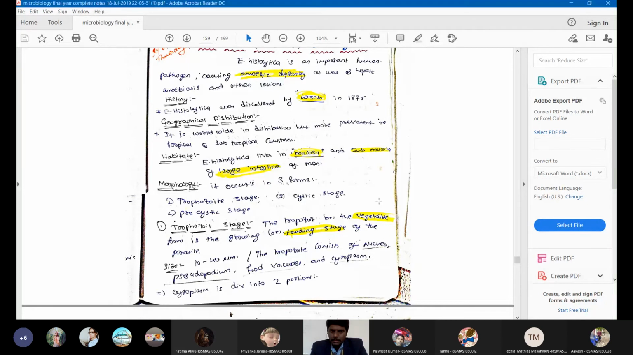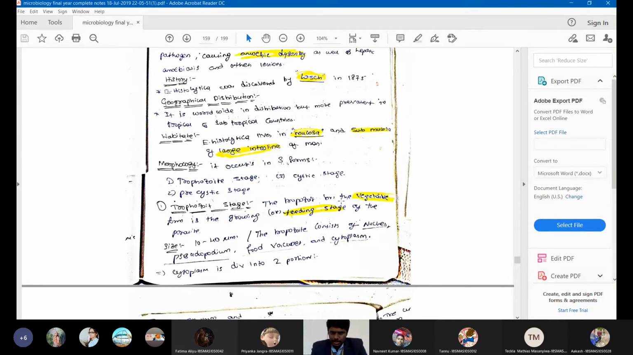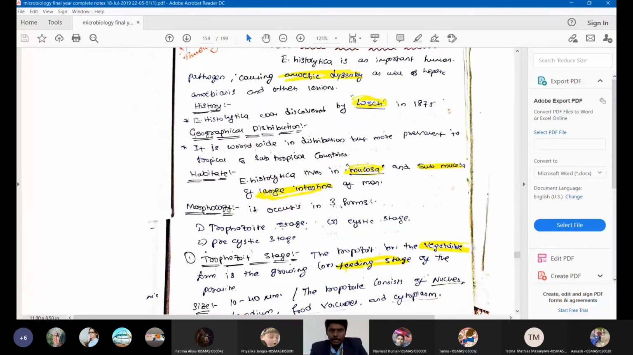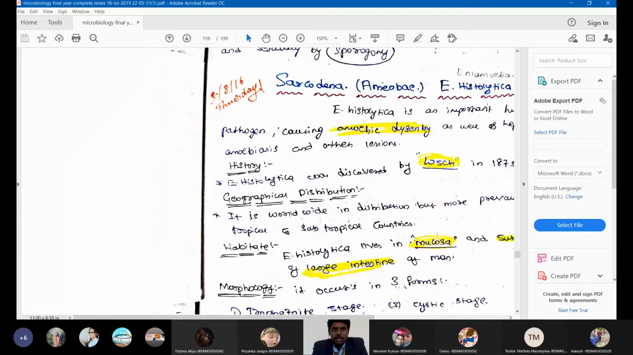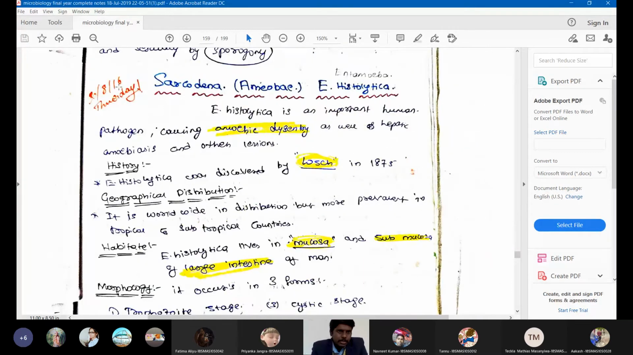Whatever I'm writing, you can write the same thing, and I will also give the textbook. If you are unable to understand my writing, then you can refer to the textbook also. This is for a rapid purpose. So let me discuss this in my notes itself. I think I prepared this in 2016.